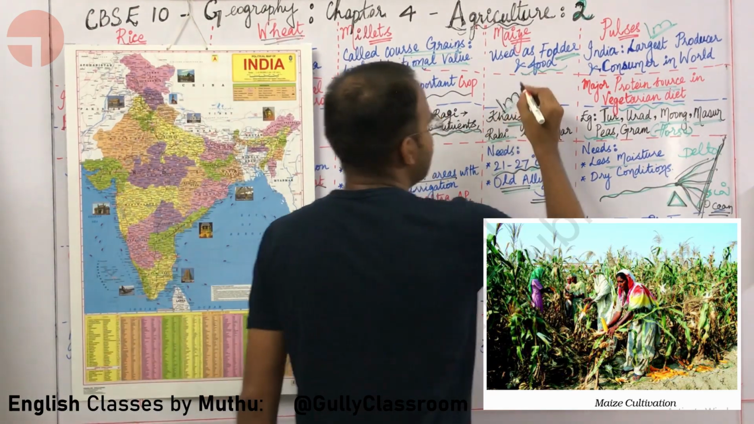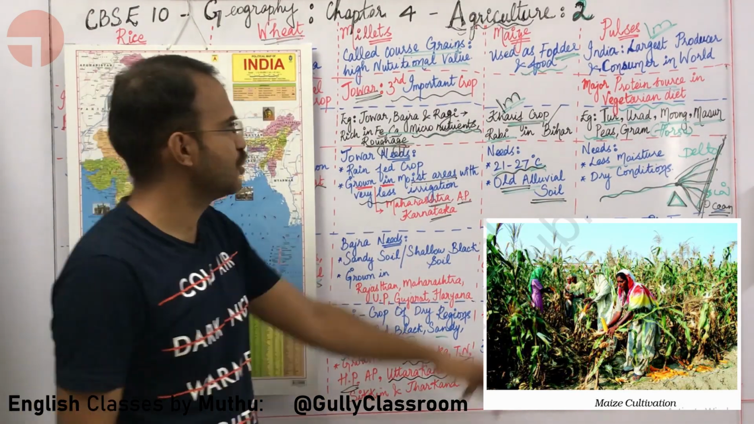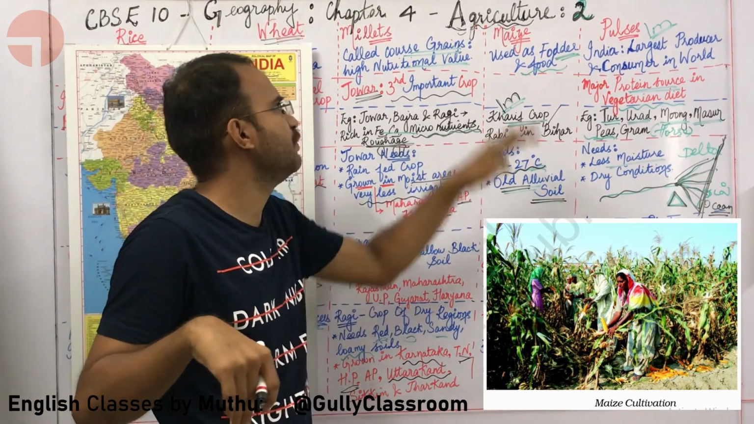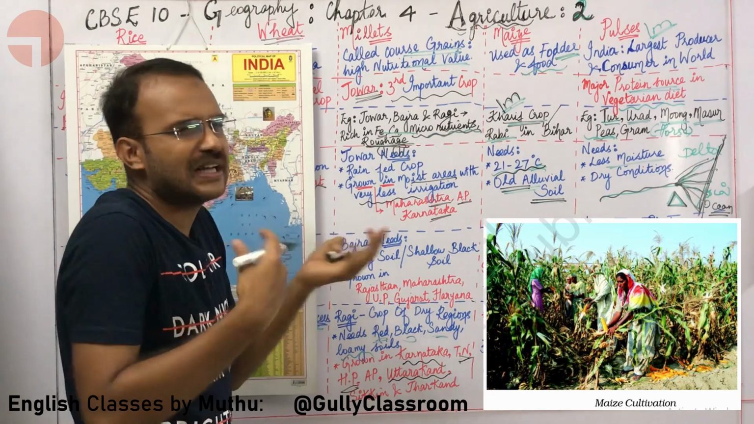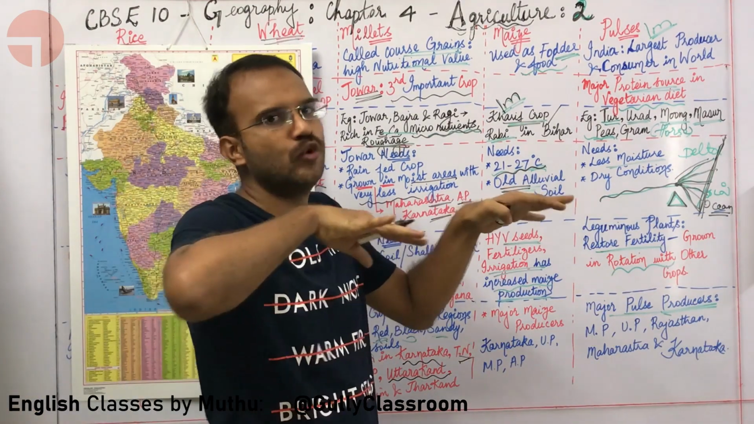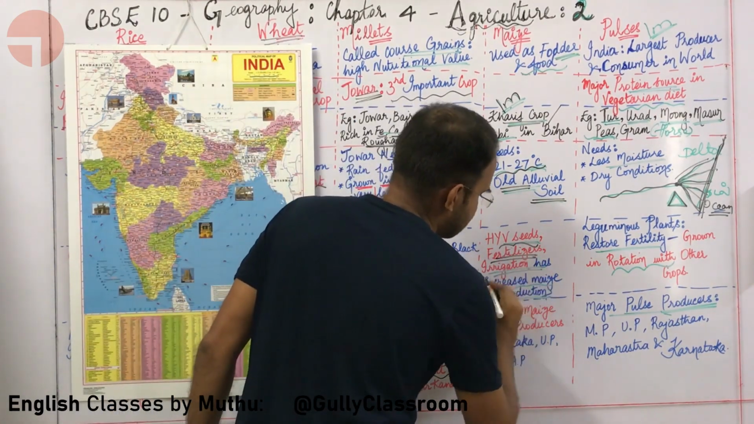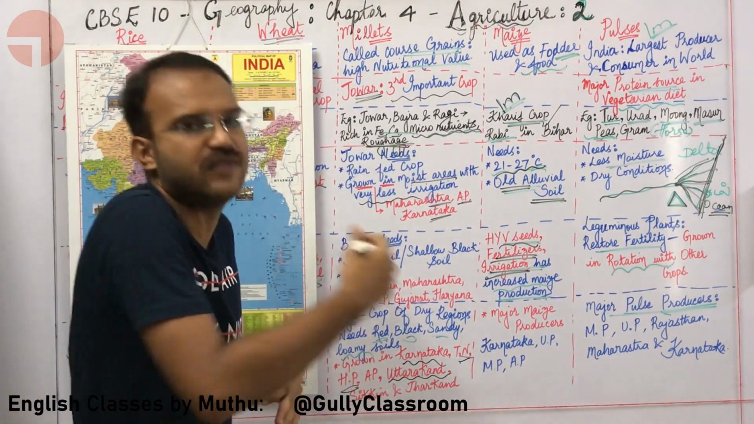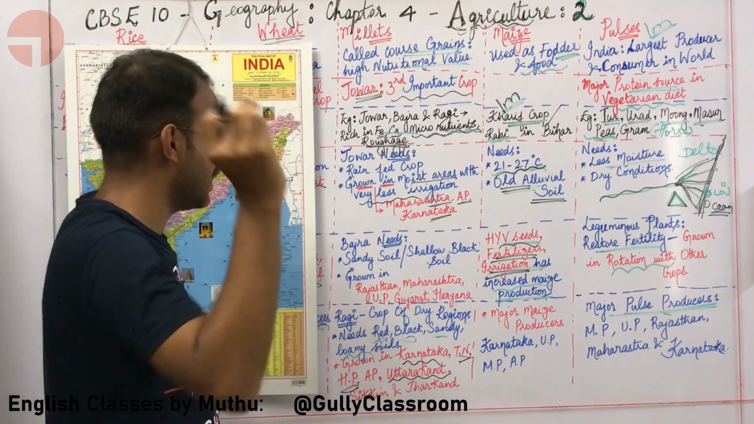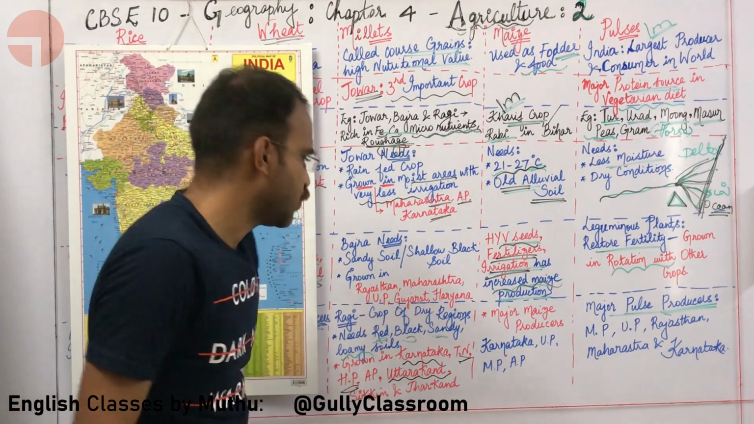Which crop is a kharif crop in all parts of India but a rabi crop in Bihar? Maize. Important one mark. What else does maize need to give a good output, a very good harvest? Maize needs HYV seeds, fertilizers and irrigation. If you give HYV seeds, fertilizers and irrigation, maize is going to give an enormous harvest, an enormous production.